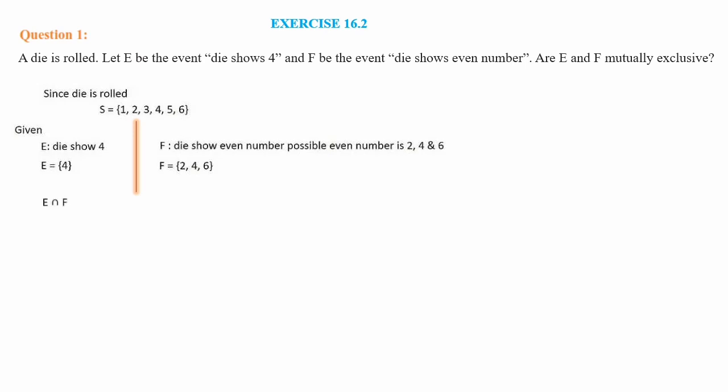Then you can see E intersection F. For E and F you have to check whether there is any common element or not. Here 4 is there in both the sets. So E intersection F is equal to the set {4}. So E intersection F is not a null set. Since it is not a null set, we can conclude E and F are not mutually exclusive events.